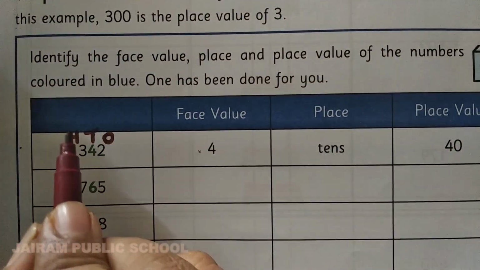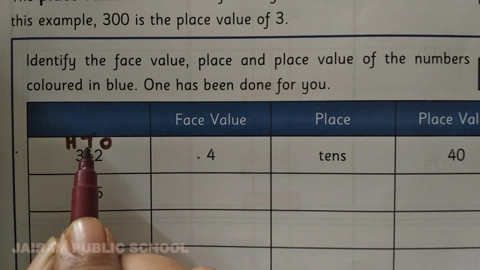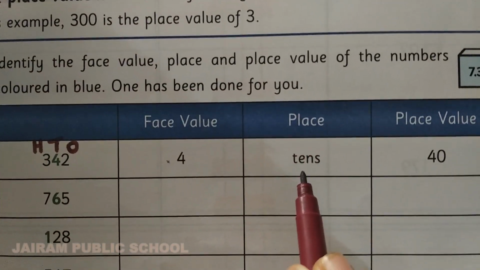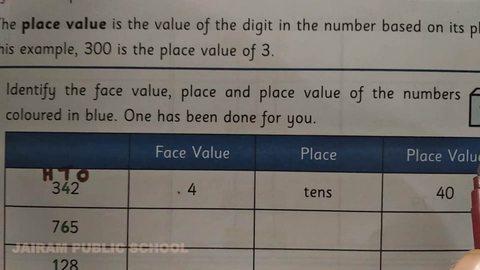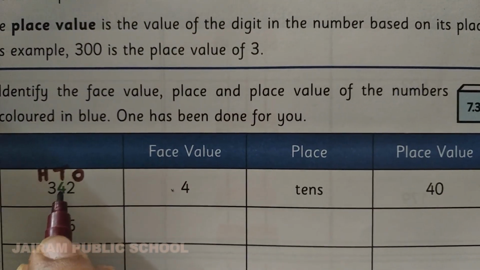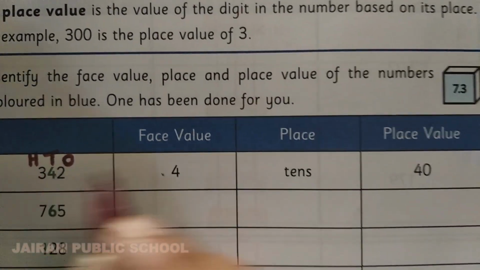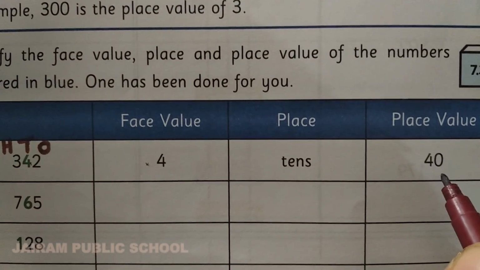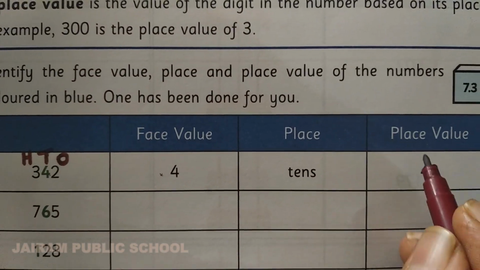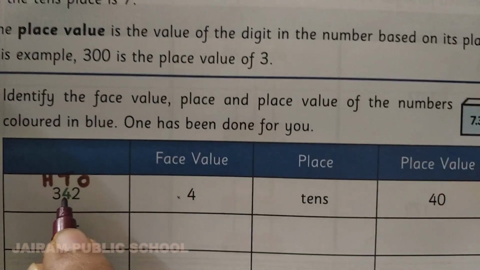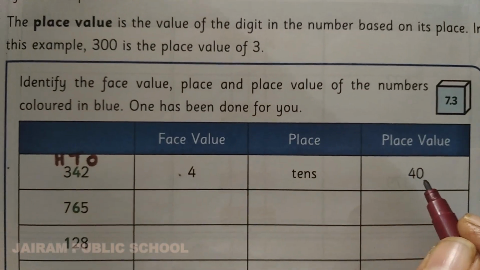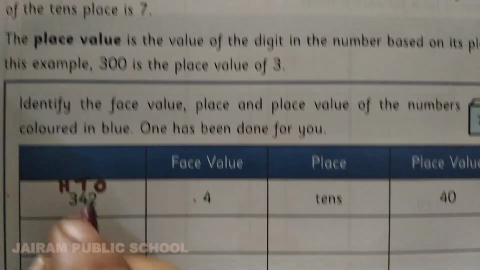Now the number 4 is in which place? Tens. So place means tens alone you want to write. Place value means, 4 is in the tens place, so 40. Place value means both the place as well as the value of that number. See the next example, Kanna.